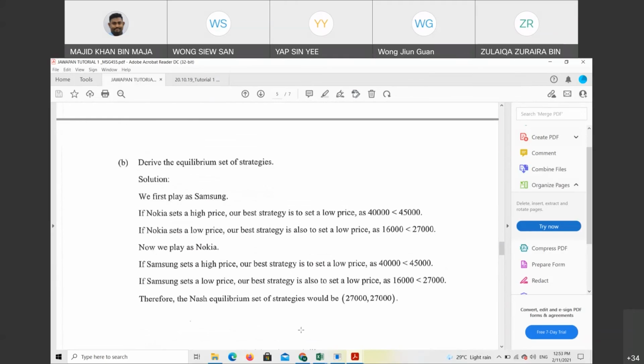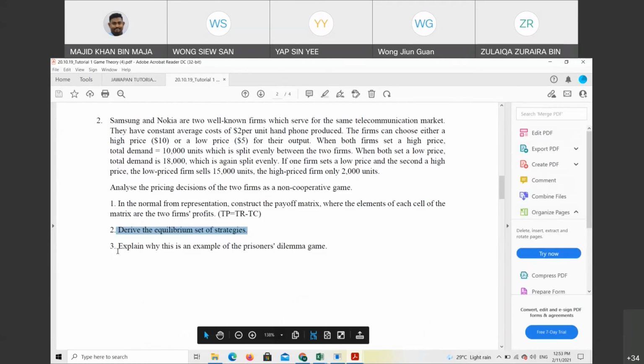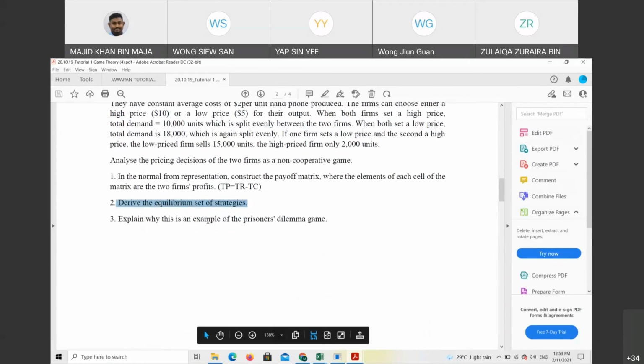This question I purposely want to ask as the final question. We have 7 minutes. Explain why this is an example of the prisoner's dilemma. Anyone want to try? I will give you 5 ringgit. I will just open the question now.